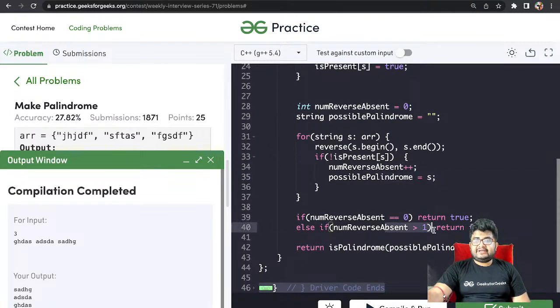Okay, so if it is greater than 1, then return false. Otherwise, if it equals 1, it has happened only one time. Only 1 is remaining, right? So that means it depends on whether it is a possible palindrome. Its reverse is a palindrome, which is actually true, because the reverse will also be the same thing, reading the same from front and back. So that should not be a problem.